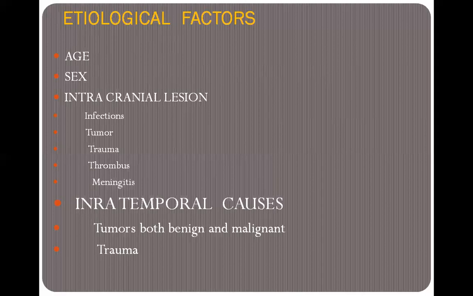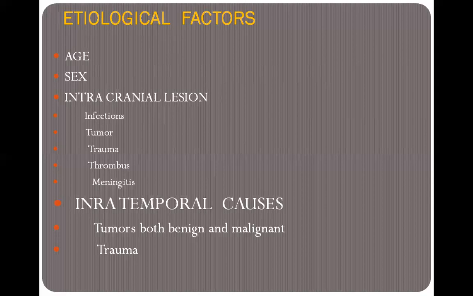The next etiological factor is intratemporal causes. Intratemporal causes include tumors, both benign or malignant. When the patient has any tumor, benign or malignant, the tumor or extra tissue growth compresses that nerve. Because of this, the nerve is damaged, and at that time the patient has the problem of Bell's palsy.